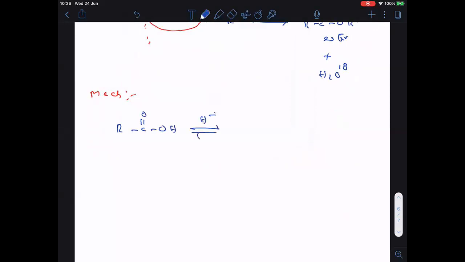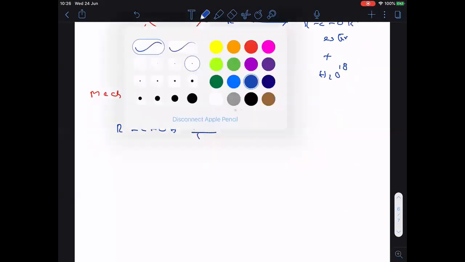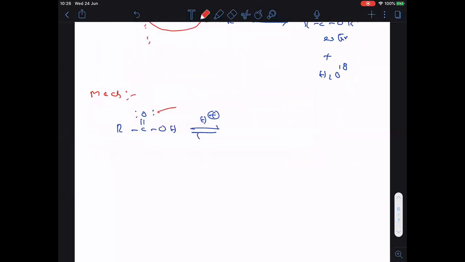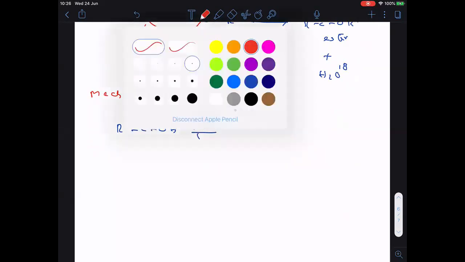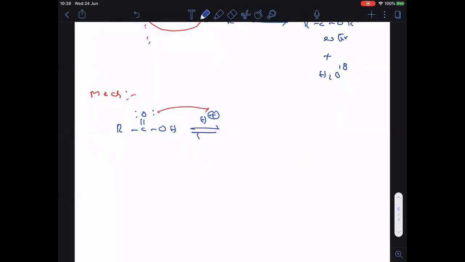As I told you, this is a reversible step. Oxygen carries 2 lone pairs, and it donates 1 lone pair to the H plus. So now, RC double bonded OH: oxygen gets the positive charge because it lost one of its electron pairs.